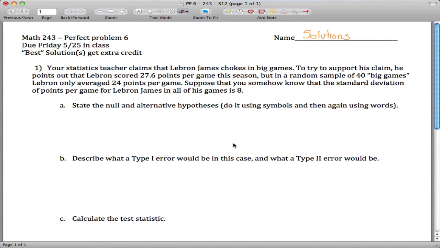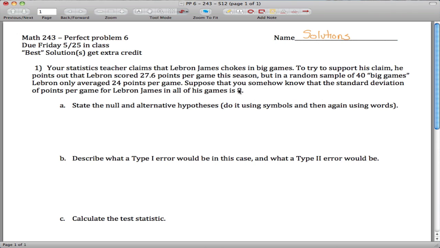Here are solutions to perfect problem 6 for Math 243. This is the one where we claim that LeBron James chokes in big games. So chokes, he does worse in big games. To try to support this claim, he points out that LeBron scores this many points per game, but in these 40 big games, he only scores this many points. And suppose we know that the standard deviation in all games, that's key, is 8.